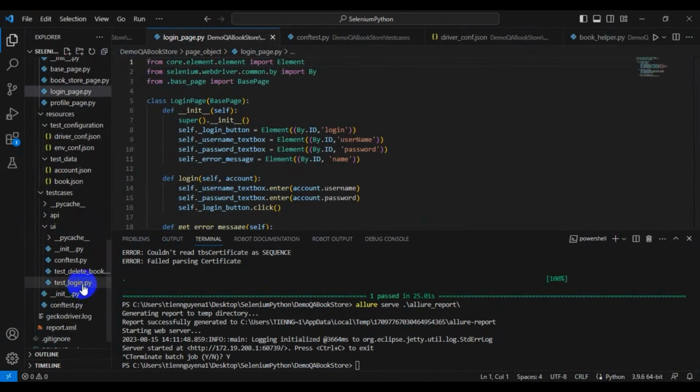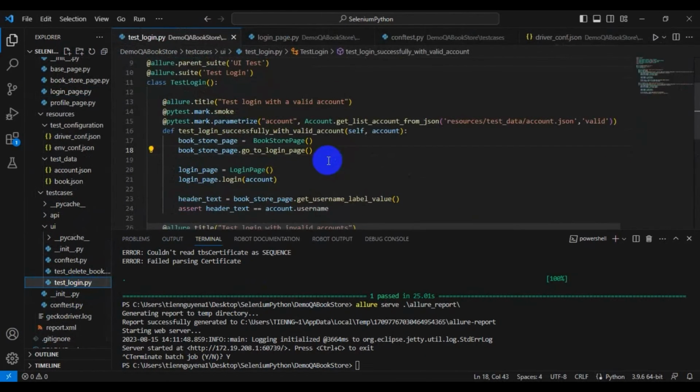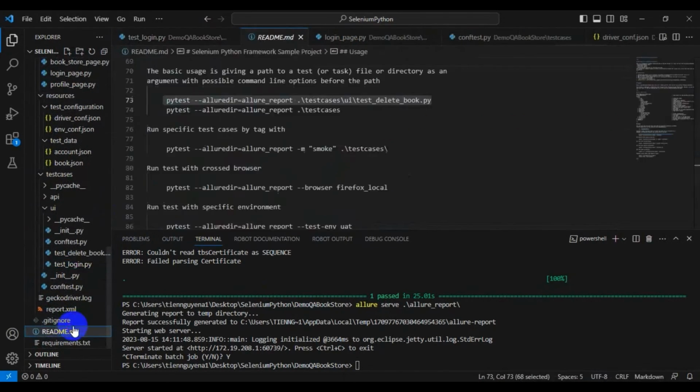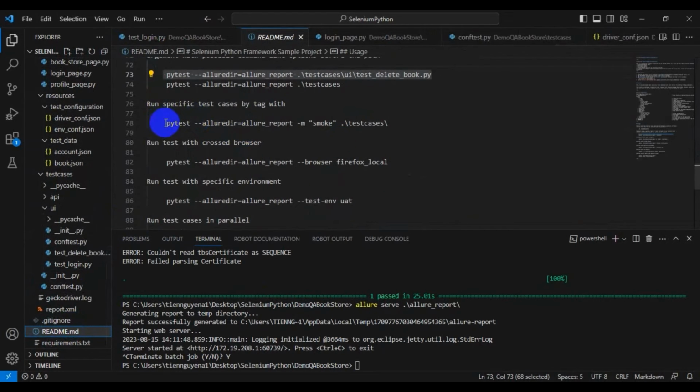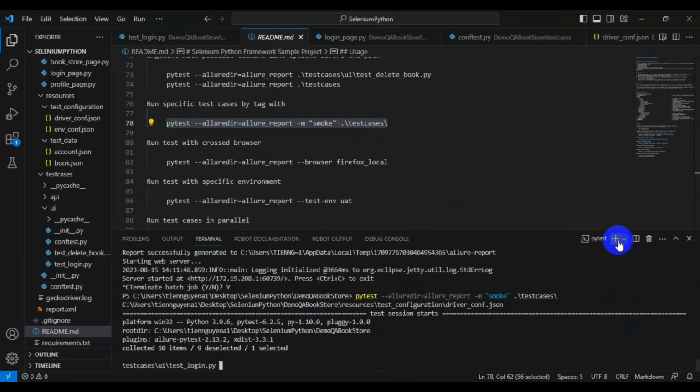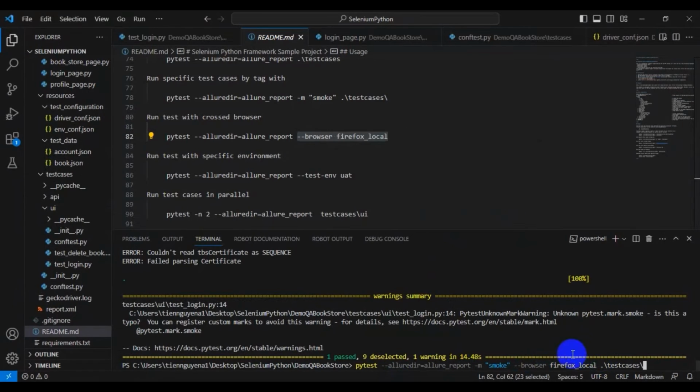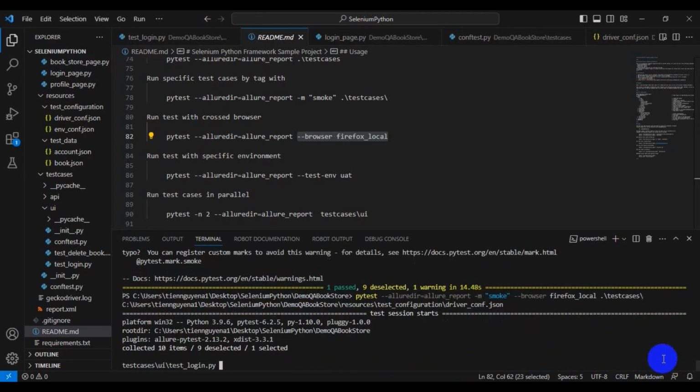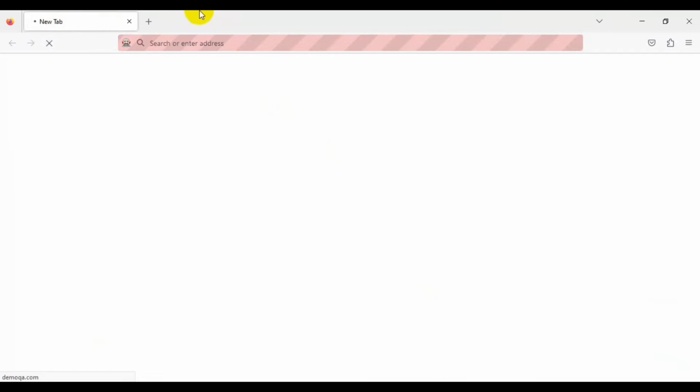Now we'll try filtering the test cases with tag. You can see we have the tag smoke here. Let's run the test now. It will run only the positive test case of the login file. Now we will change the browser to Firefox. You can see Firefox is opened now.